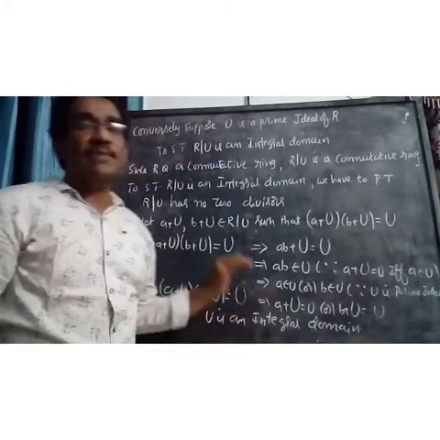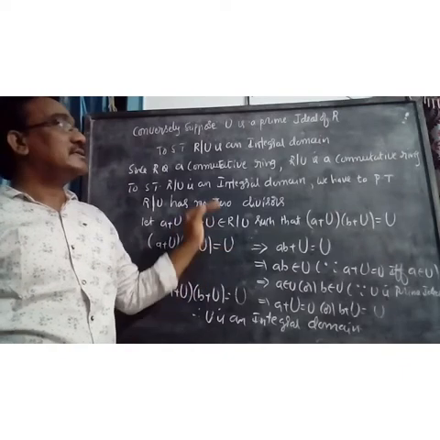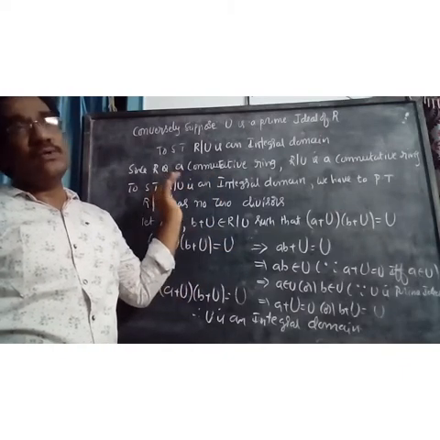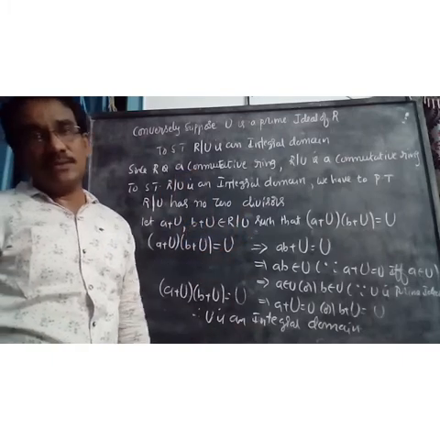The last one is maximal ideal. What is a maximal ideal, and what is the necessary and sufficient condition for U to be a maximal ideal of R? That is the last theorem. This theorem is over. This unit is over.